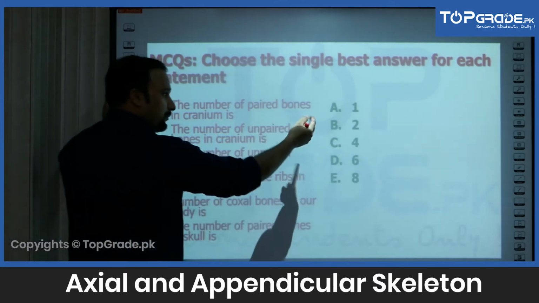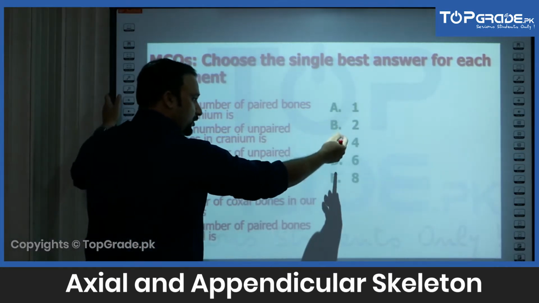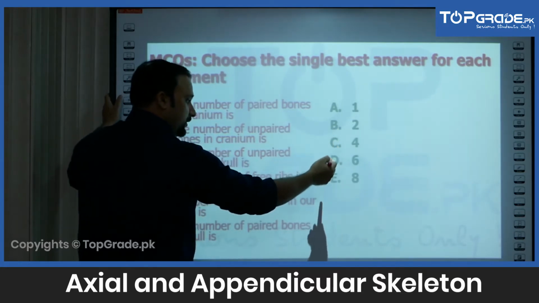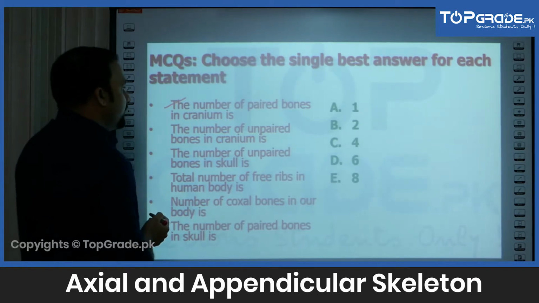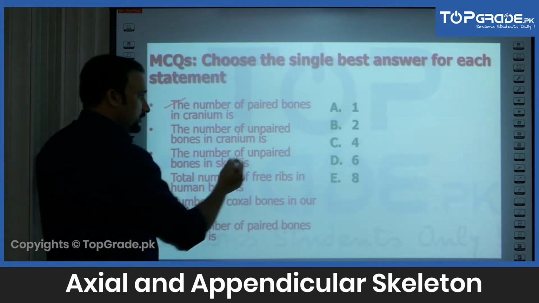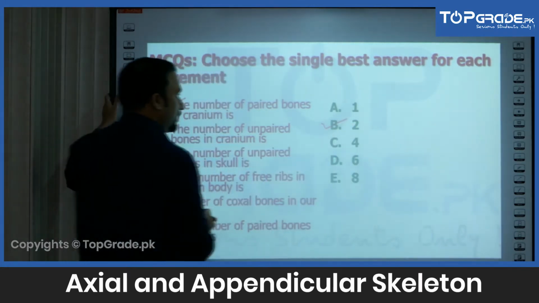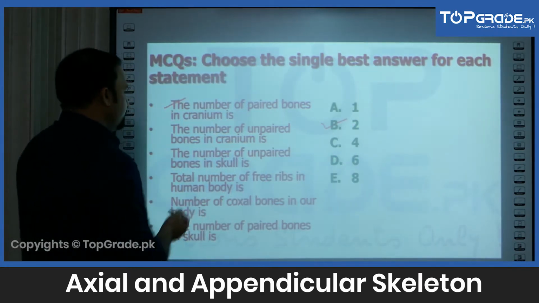A option is 1, B option is 2, C option is 4, D option is 6 and E option is 8. And the first statement is the number of paired bones in cranium is. And the best response to this question is Beta. There are 2 paired bones in the cranium.